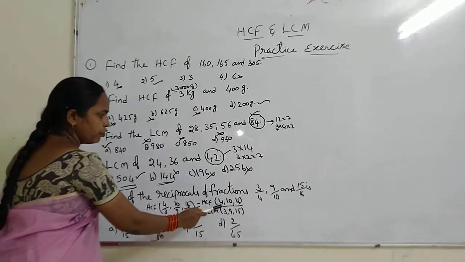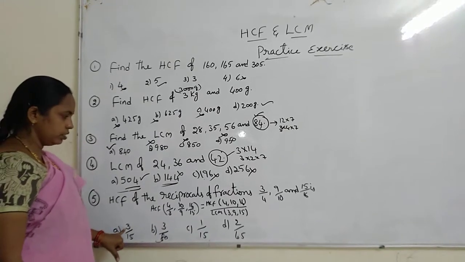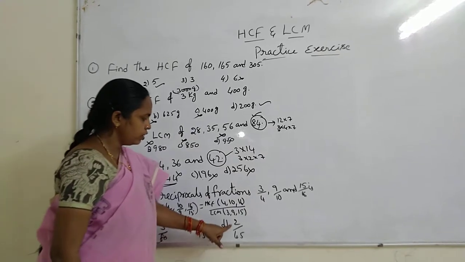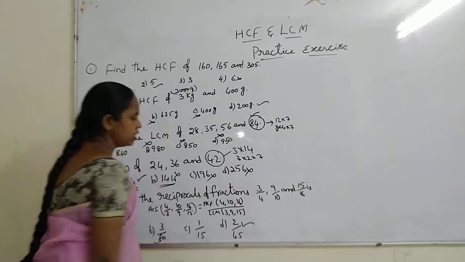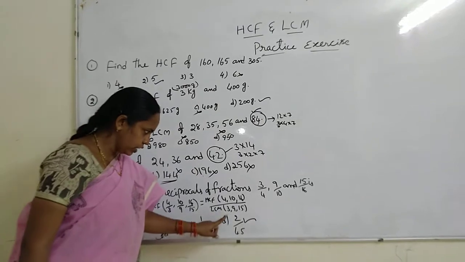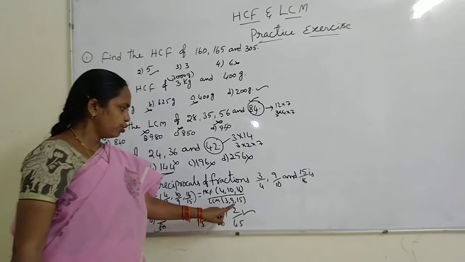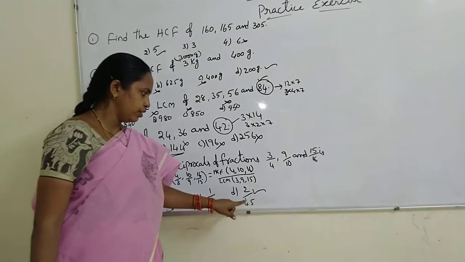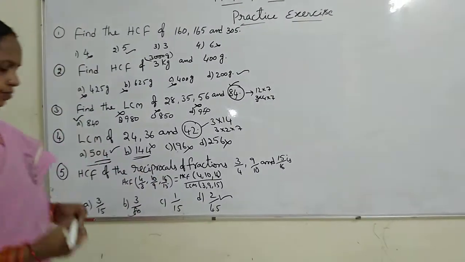Here, by which number are 4, 10 and 16 all divisible? Observe, 3 does not divide all these. So 2: all these numbers are divisible by 2. So the answer is 2 by 45. LCM also we will check it. 3 is a factor of 9 and 15. So 9 and 15 both are factors of 45. So LCM is 45. So the answer is 2 by 45.